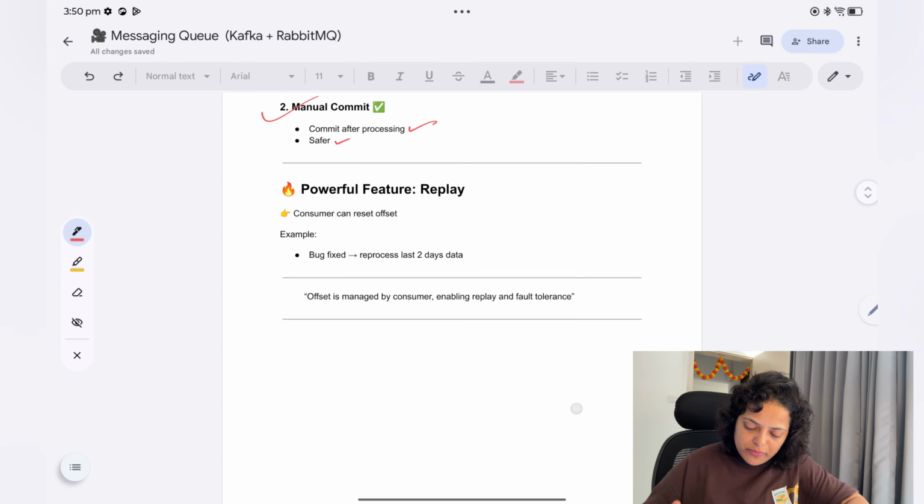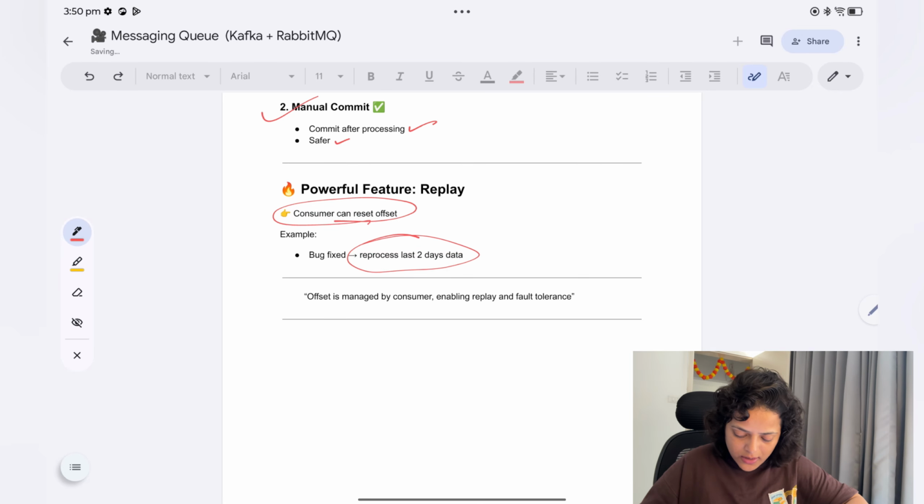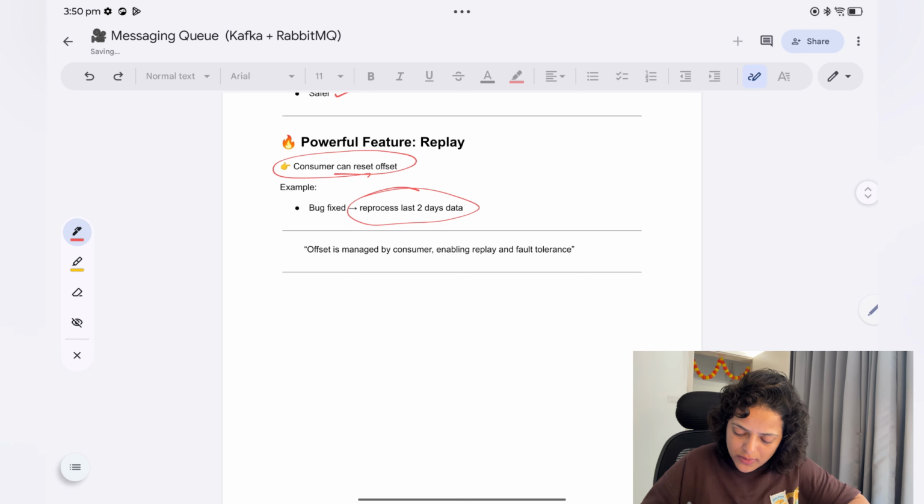Now the powerful feature: replay. What is replay here? The consumer can reset the offset. For example, after a bug fix, reprocess the last 2 days of data. Offset is managed by the consumer, enabling replay and fault tolerance.